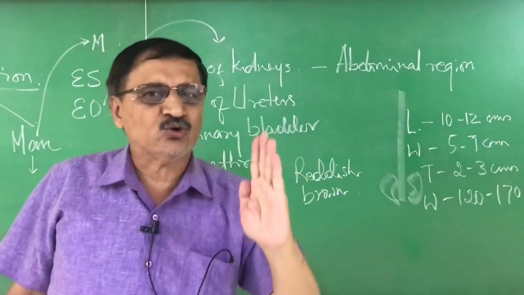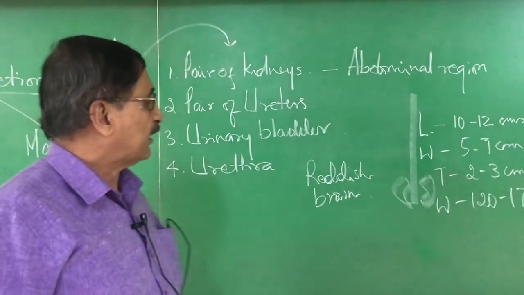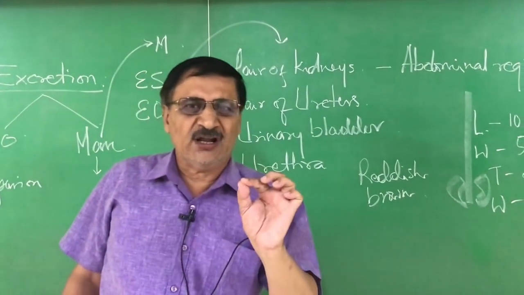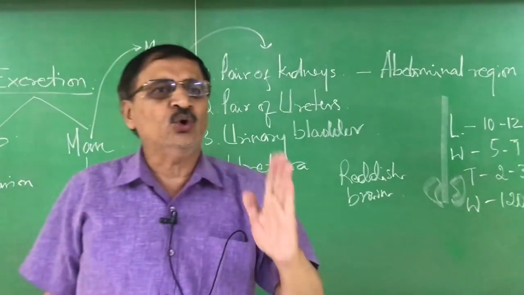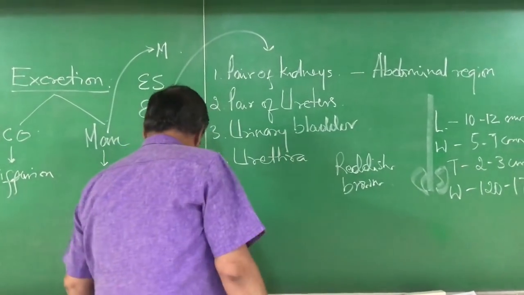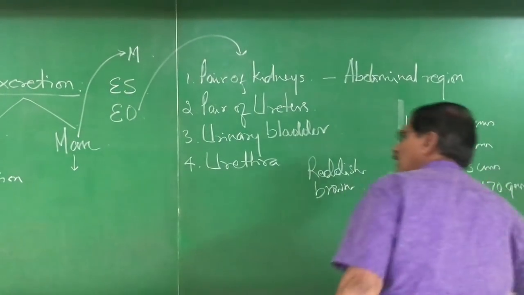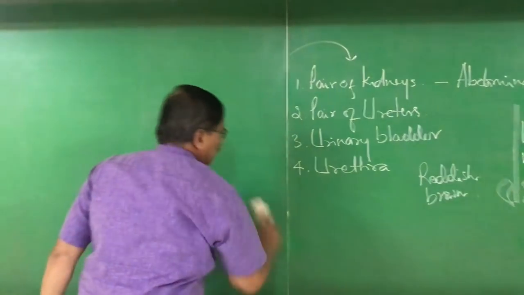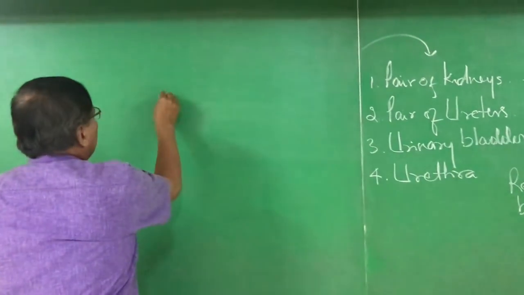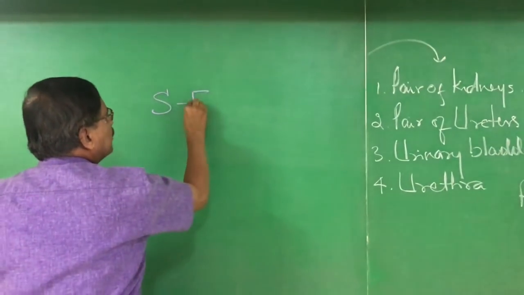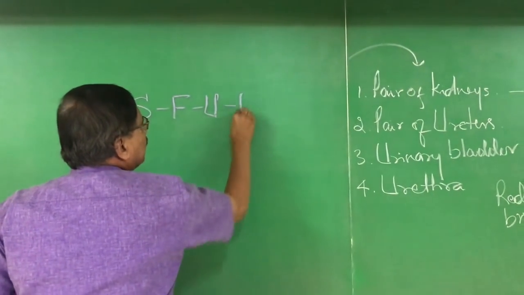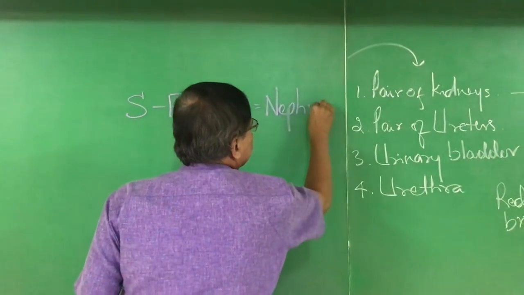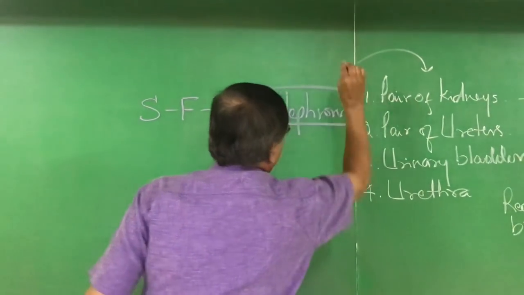The structural and functional unit of kidneys is called the nephron.